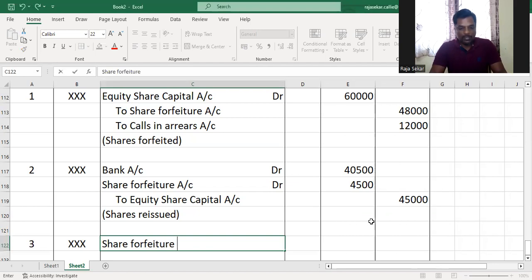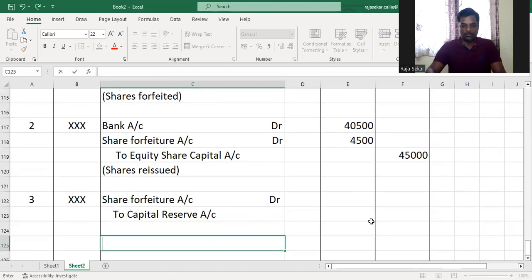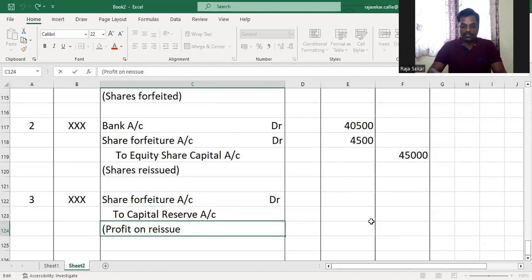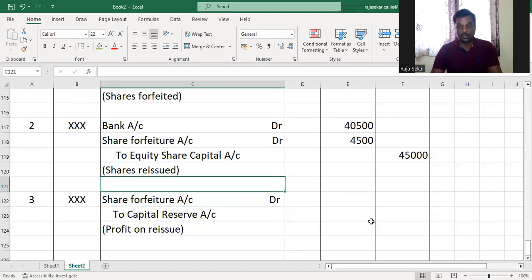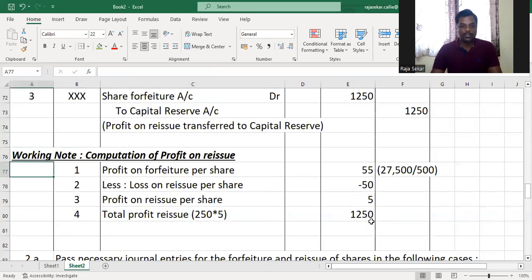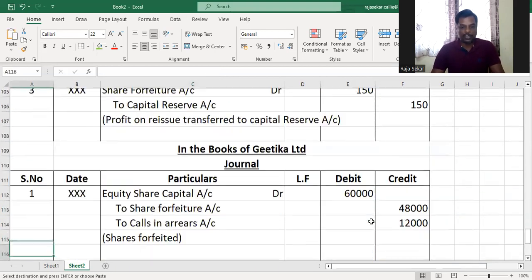The third journal entry is what? Share forfeiture account debit to capital reserve account with the profit on reissue. Whenever there is a partial reissue like the one in this question, what do you mean by partial reissue? We forfeited 1200 shares, but we are reissuing only 900 shares. So that is a partial reissue. Whenever there is a partial reissue, what do we do? We do the working note for computation of profit on reissue. Am I right? So we'll do that working note for this question.